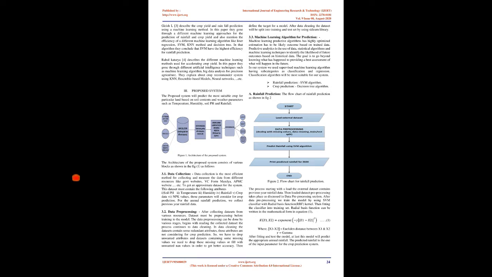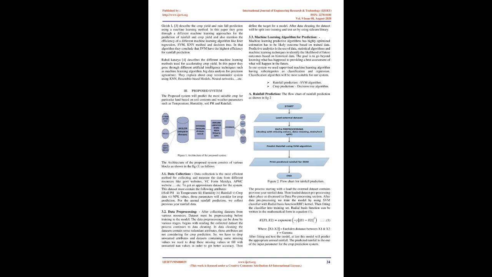Rahul Kataria describes the different machine learning methods used for accelerating crop yield. In this paper they went through different artificial intelligence techniques such as machine learning algorithms and big data analysis for precision agriculture. They explain crop recommender systems using KNN, ensemble-based models, neural networks, etc.